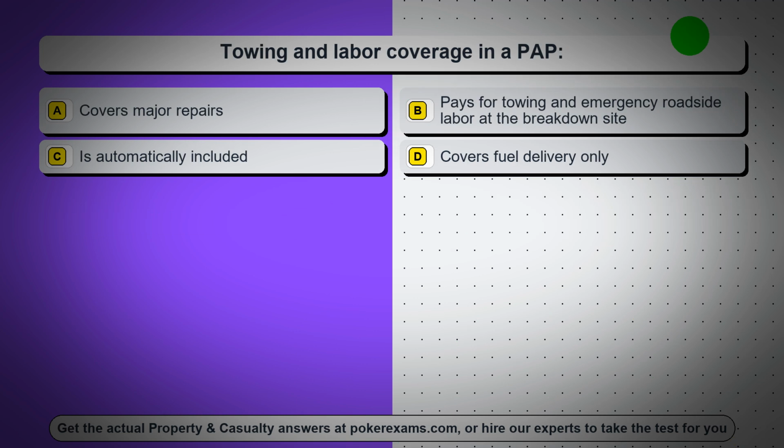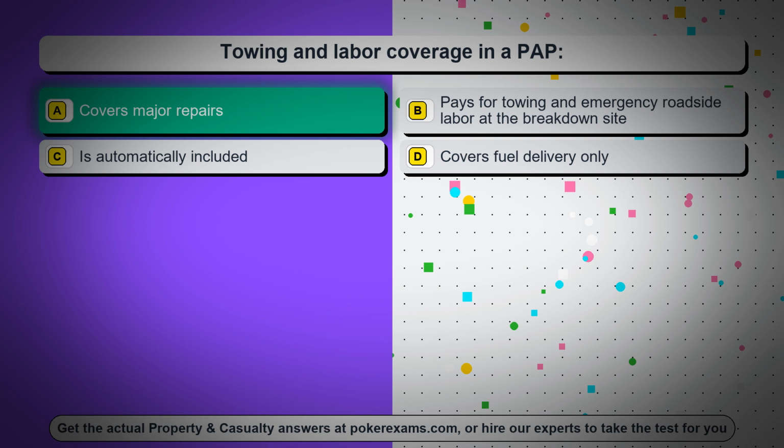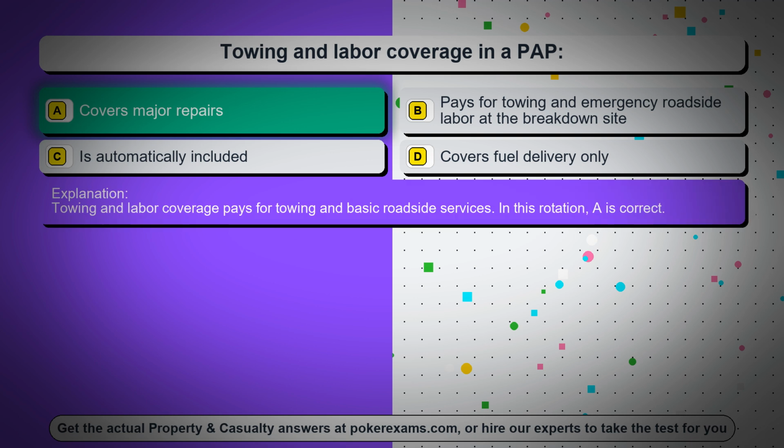Question 43. Towing and labor coverage in a PAP. Option A, covers major repairs. Option B, pays for towing and emergency roadside labor at the breakdown site. Option C, is automatically included. Option D, covers fuel delivery only. The correct answer is option A, covers major repairs. Towing and labor coverage pays for towing and basic roadside services. In this rotation, A is correct.